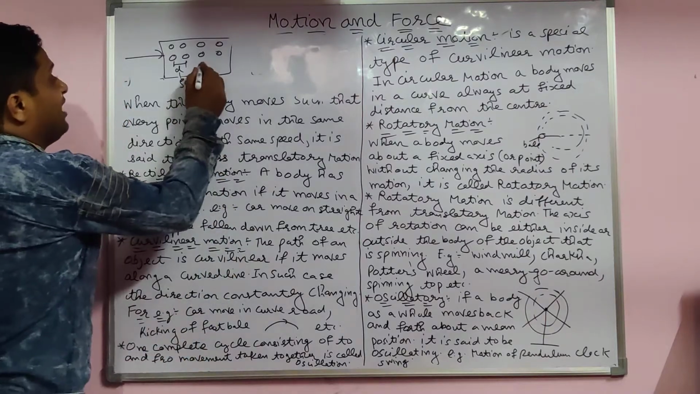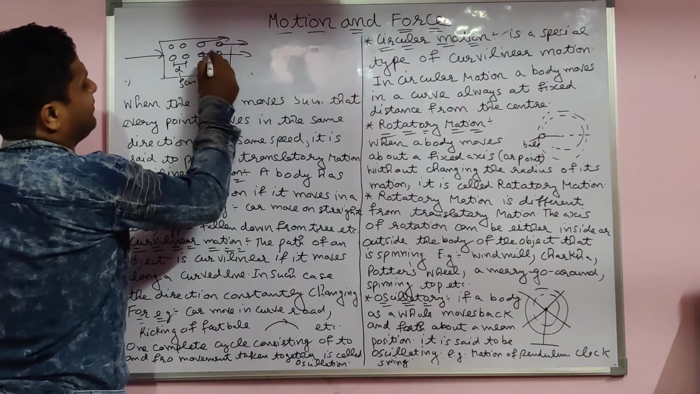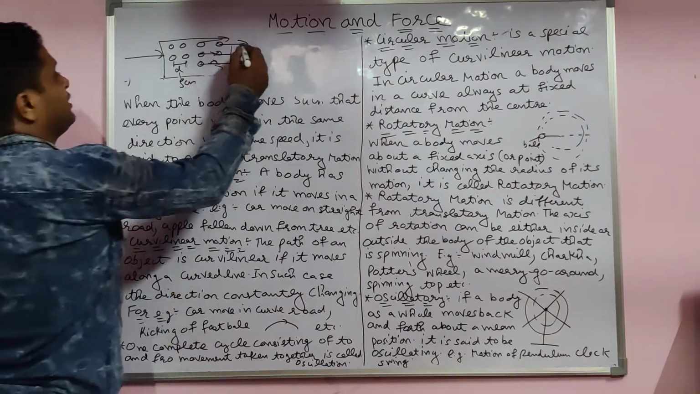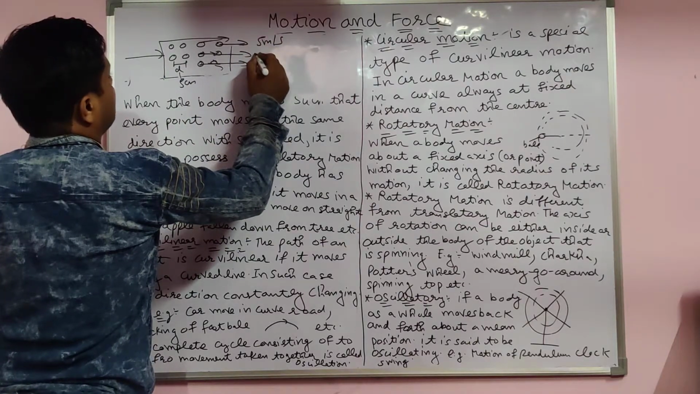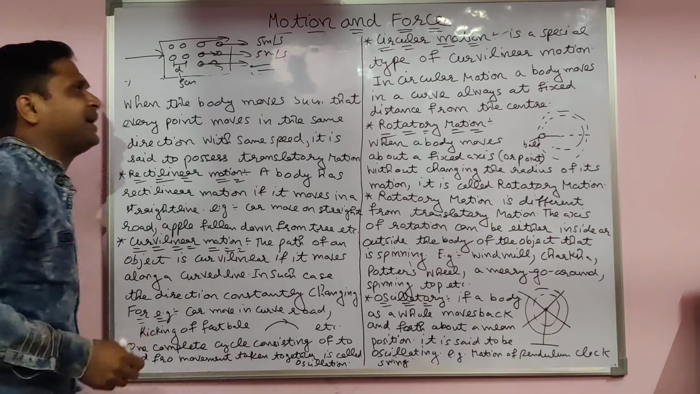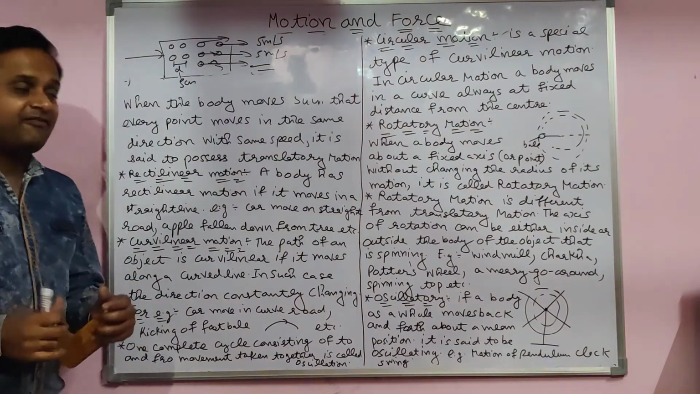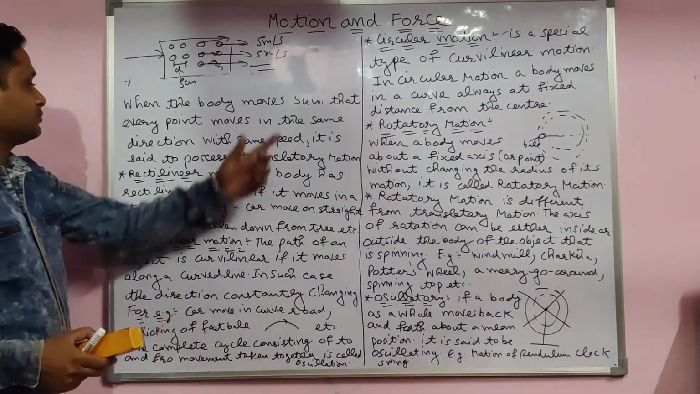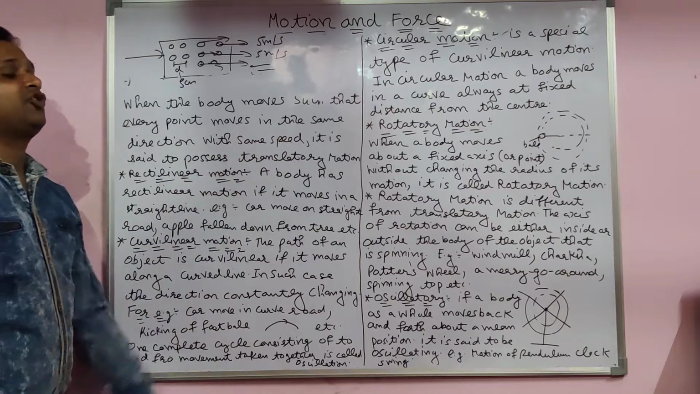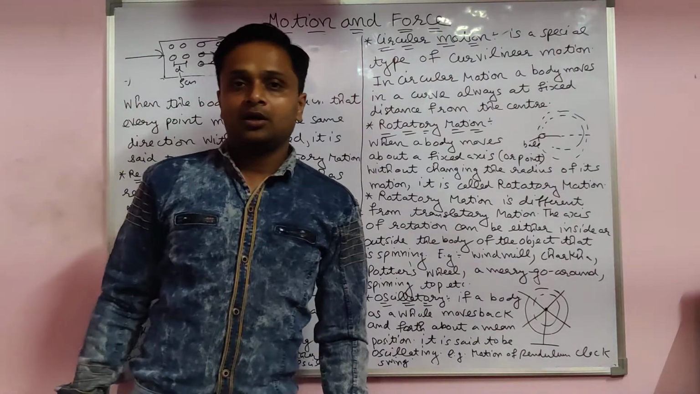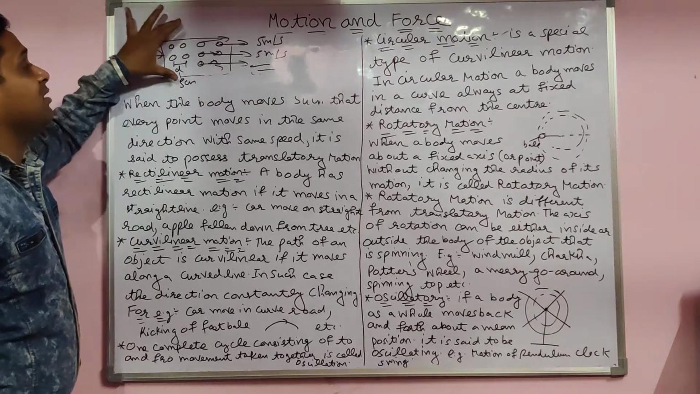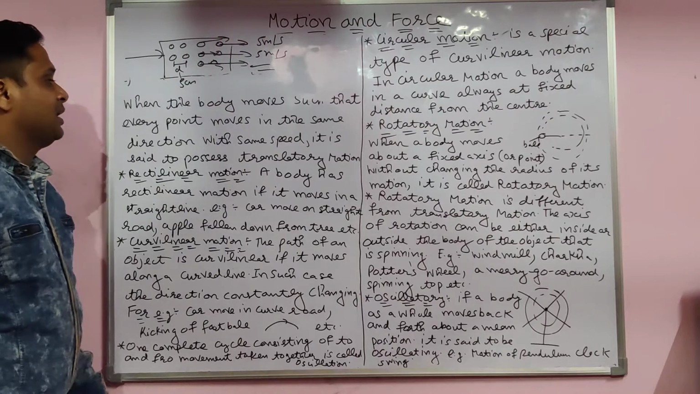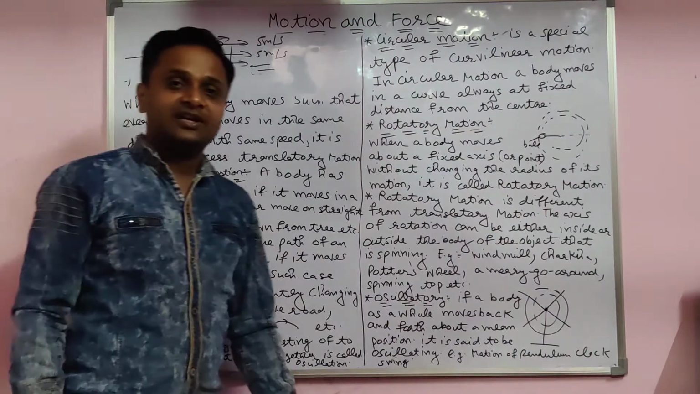To see this translatory motion, when the body is such that every point moves in the same direction with the same speed. For example, this one moves 5 meter per second, this also 5 meter per second, with the same speed in the same direction. Every point of the body moves with the same speed in the same direction; it is said to be translatory motion. Very easy, students. Again, the body is there, particles are there inside, and each particle moves with the same speed in the same direction. That is called translatory motion.